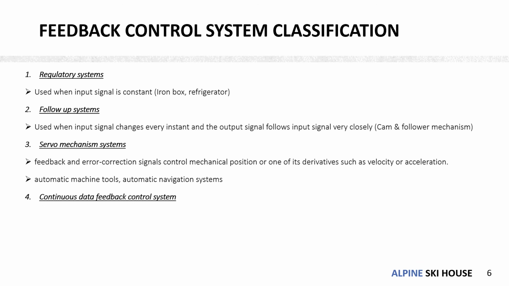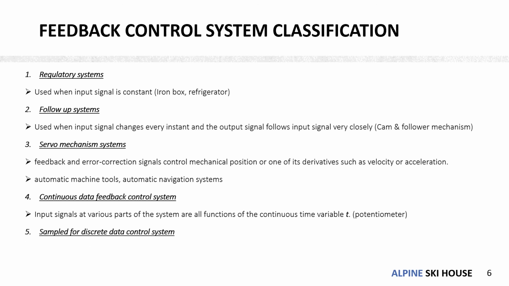The next one is the continuous data feedback control system. It is used when the input signals of the system are all functions of a time variable and change continuously. For example, the potentiometer employs this type of feedback control system.